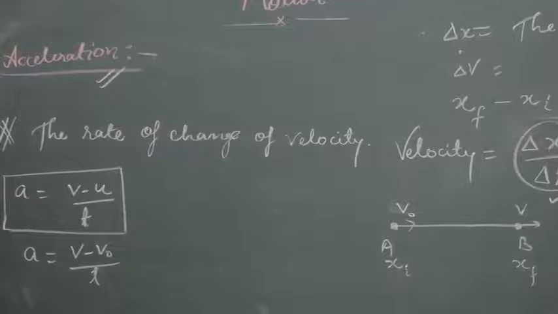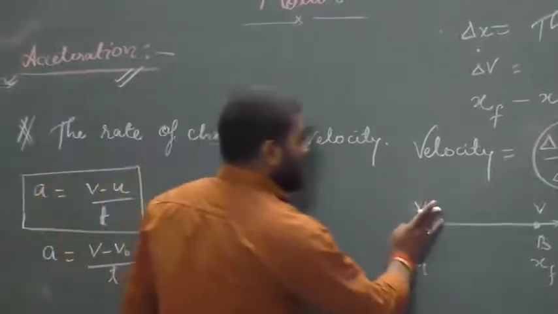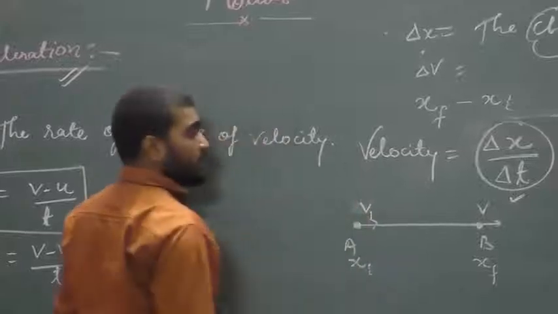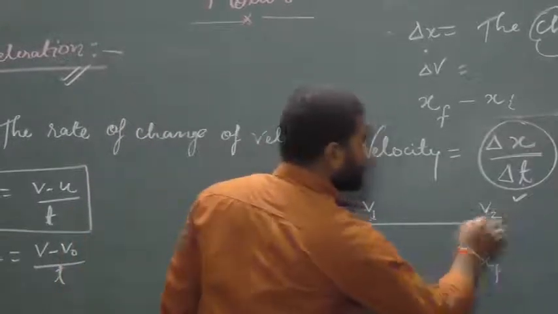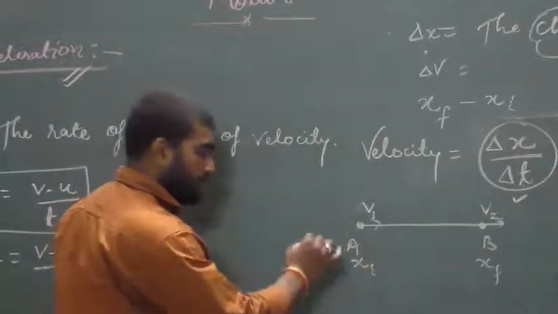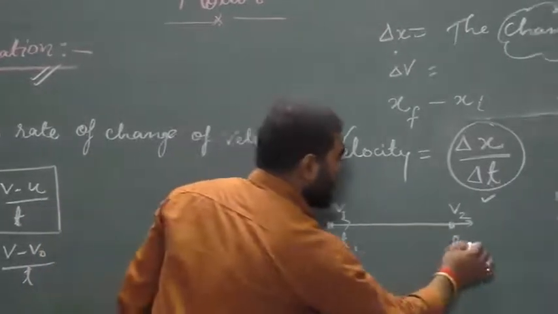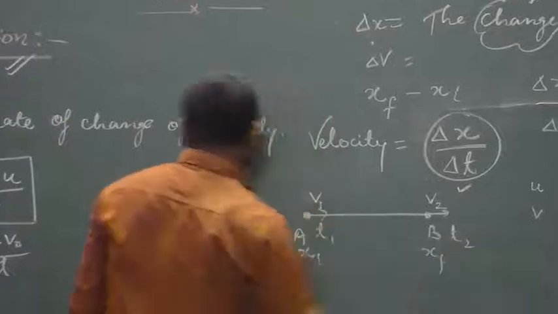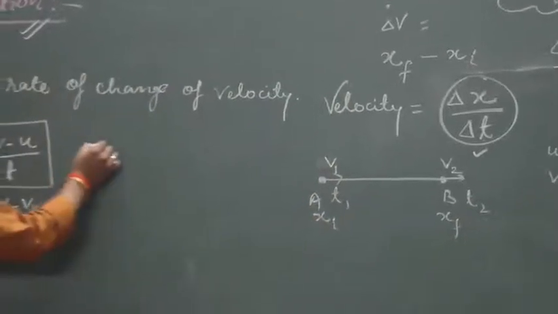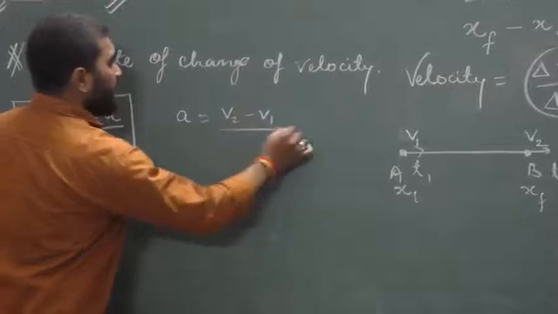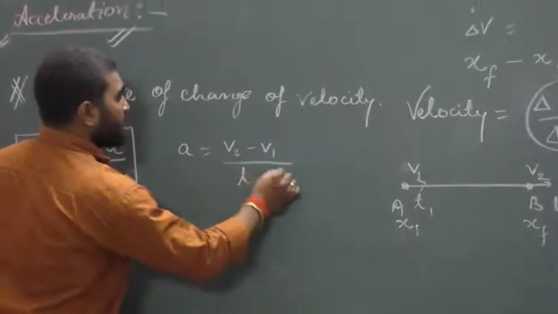Let us suppose the body is moving with v1 as initial velocity and v2 as its final velocity. When the motion starts here, the time is t1, and at point B the time is t2. Then acceleration can be written as v2 minus v1 upon t2 minus t1.